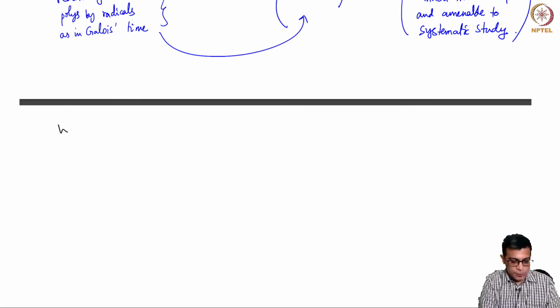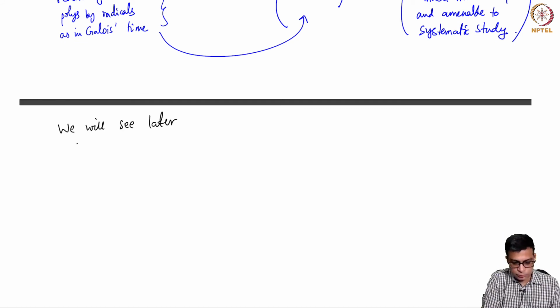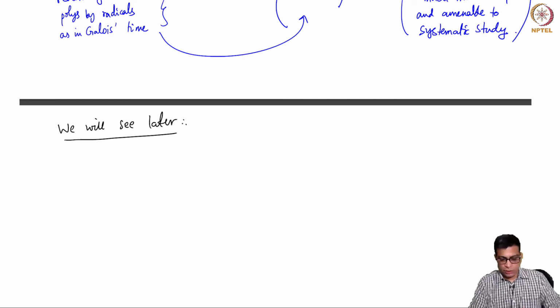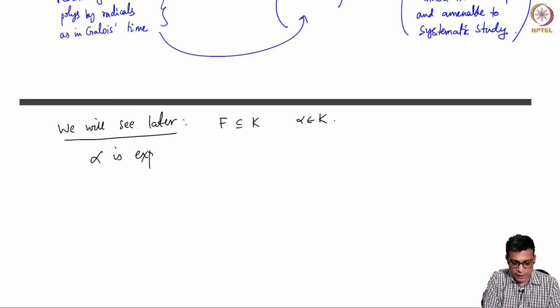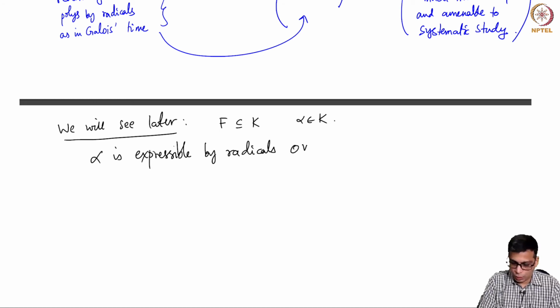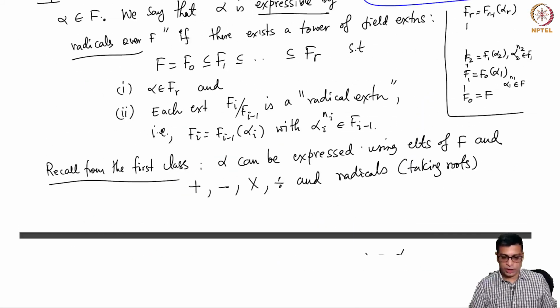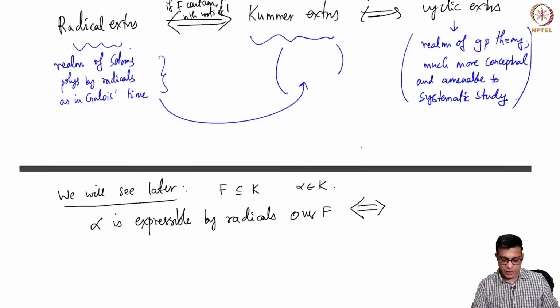So basically we will see later that F is any field, and K is an extension field, and alpha is in K. Alpha is expressible by radicals over F if and only if, so the definition is this, there is a tower.